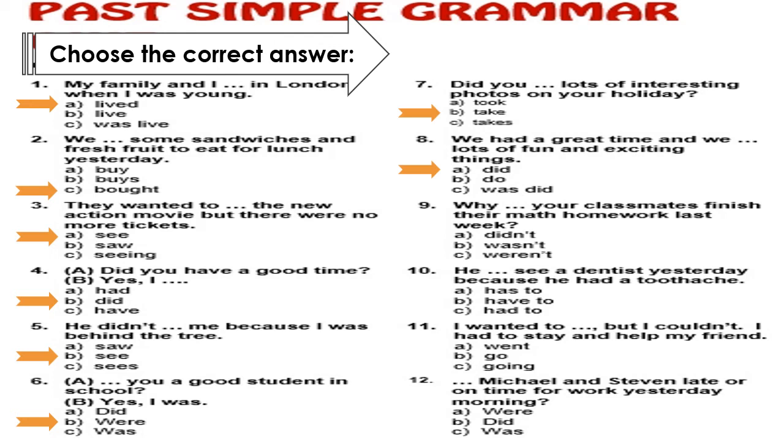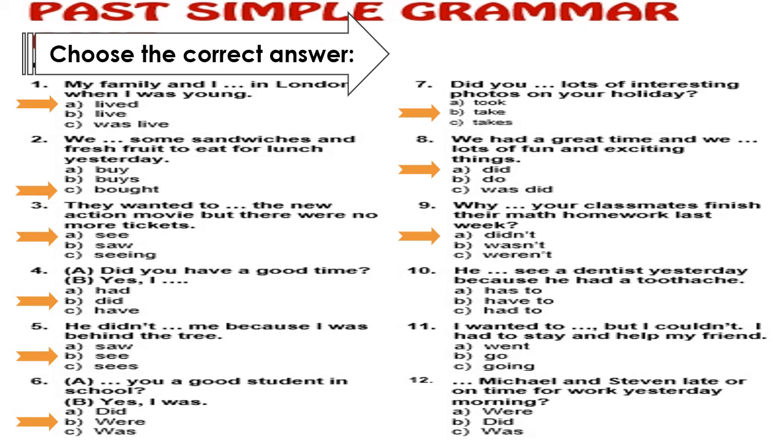I will use what here? Look at the question. We have finish as a main verb in the question. So I will use an auxiliary before this main verb. I will use the auxiliary did. So here I will choose which one, A or B or C. I will choose didn't. So I will say, "Why didn't your classmates finish?" Didn't finish. After didn't here, finish, which is the main verb or the verb only.